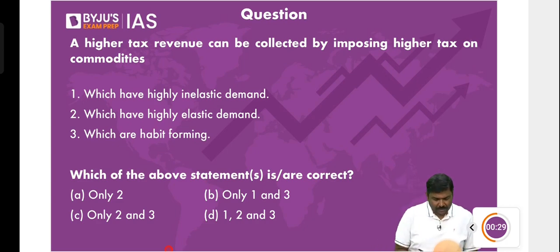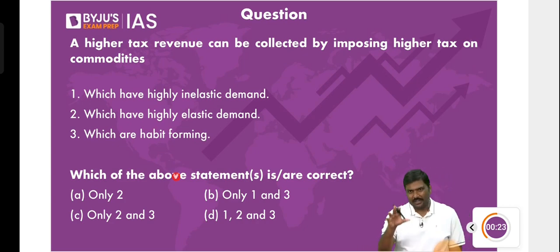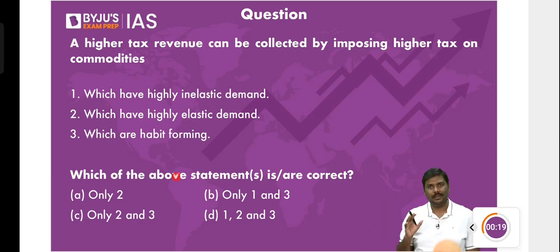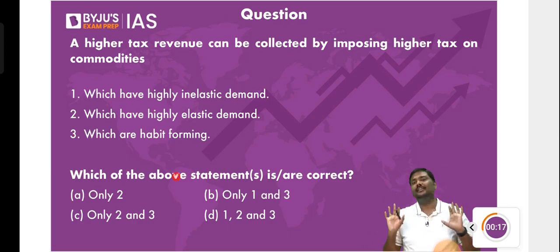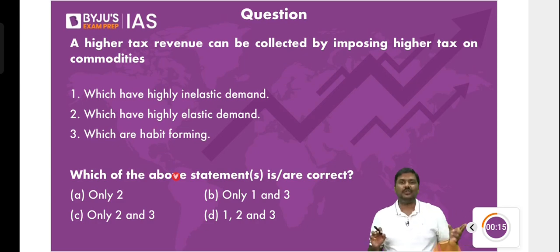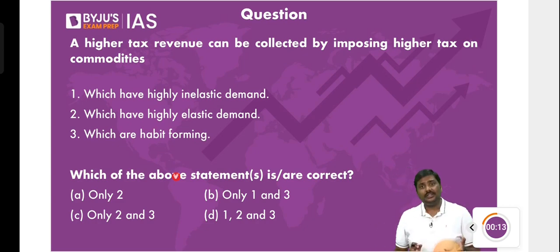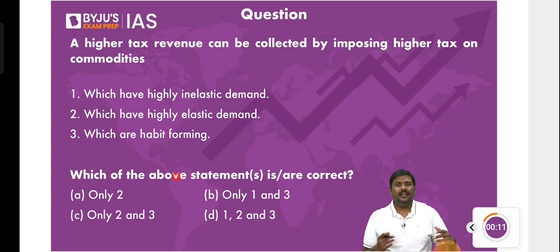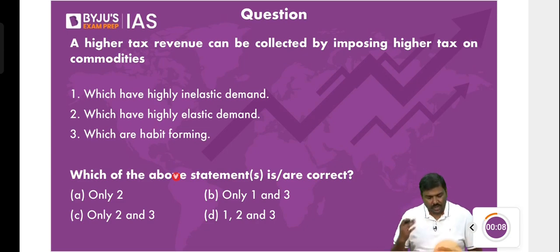Okay, let's start. 42% have answered correctly. So this is the kind of analytical question. I understand factual questions also have been asked by UPSC, but this is the kind of analytical question. Take my advice, try and solve as many analytical questions as possible. This is my sincere advice to you. Analytical means what, sir? Where you require to think. The previous question was more of a tricky elimination based question. This is more of an analytical question. There also you can use the elimination technique, but you need to think to come to an answer for this. Right? So anyways, let's start.